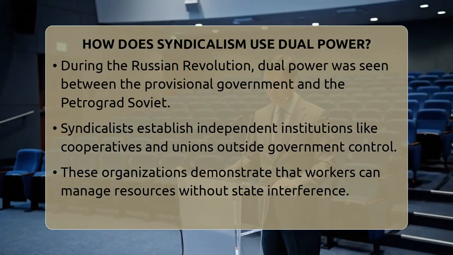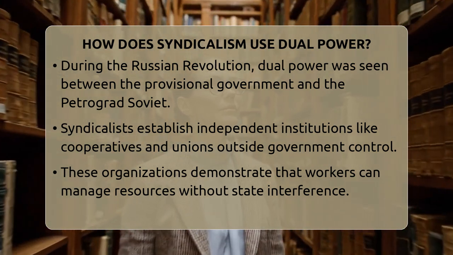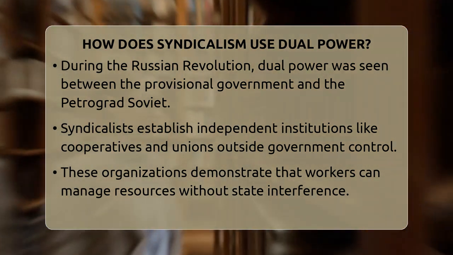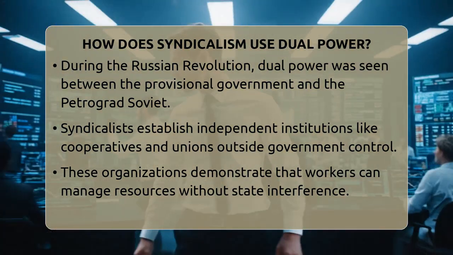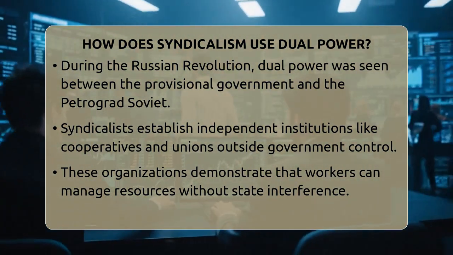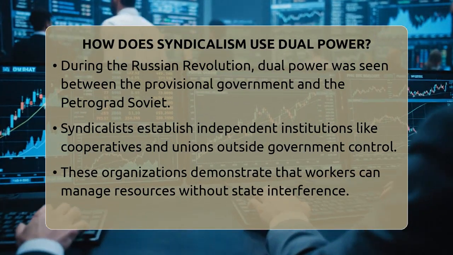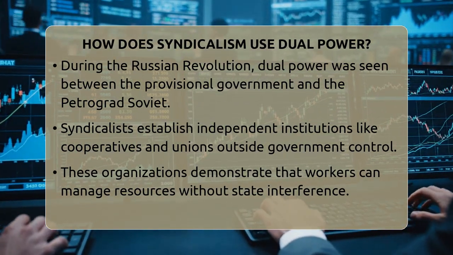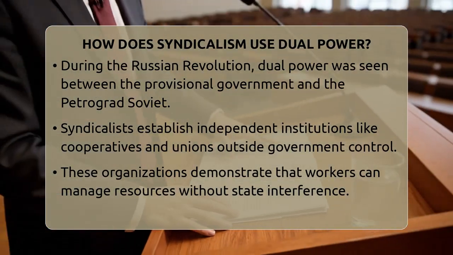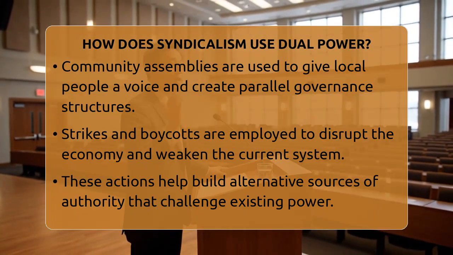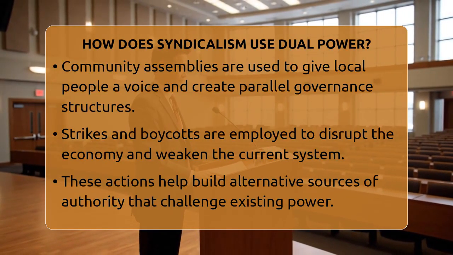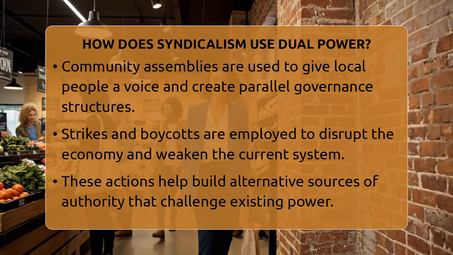Syndicalists use dual power by creating their own institutions outside the government's reach. They set up worker-controlled cooperatives and unions that run independently. These organizations show that workers can manage things without relying on the state. For example, they might run their own stores, factories, or community councils. These serve as alternative sources of authority that challenge the legitimacy of the existing government.